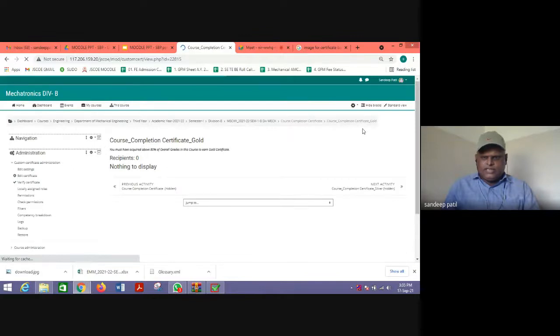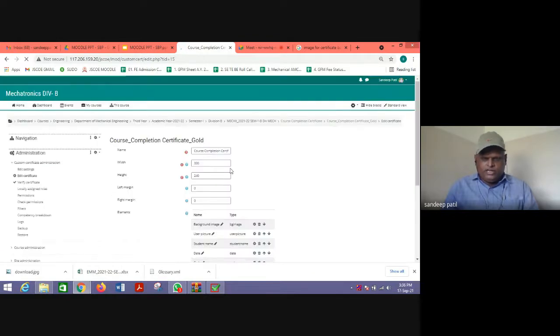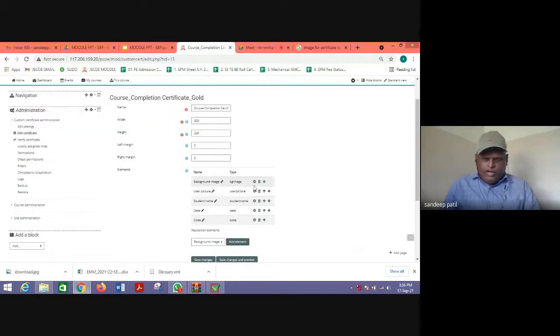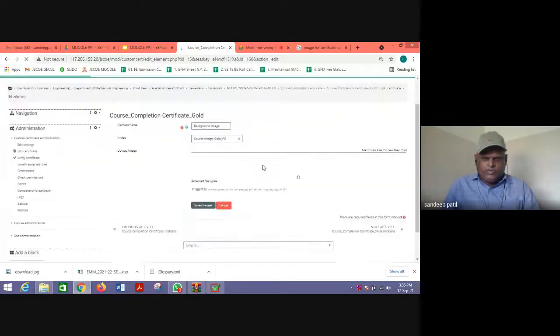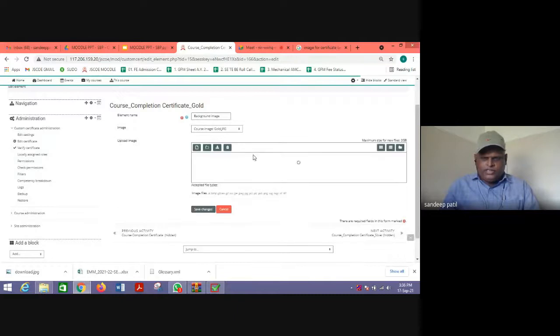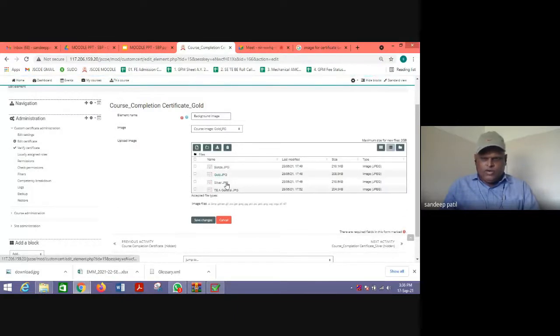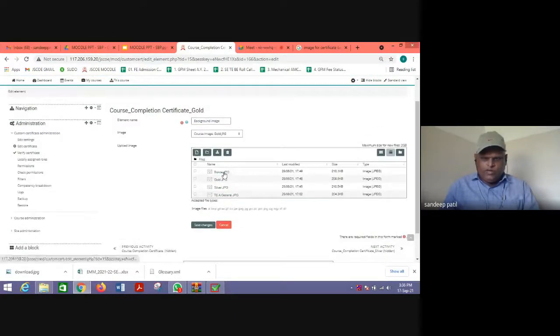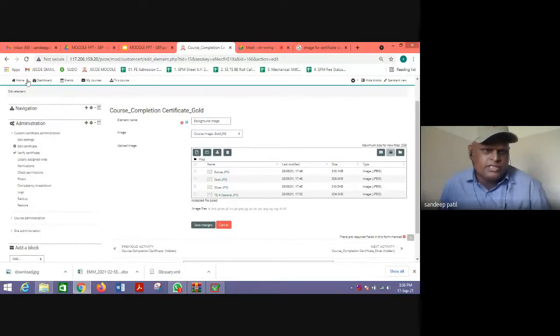We go to edit certificate of this particular subject. So he has taken the 320 by 240 with background image. Let us edit it and see what background image he has selected. He has selected one of the background images. So these background images we have selected different for bronze certificate, gold, silver, and general certificates.